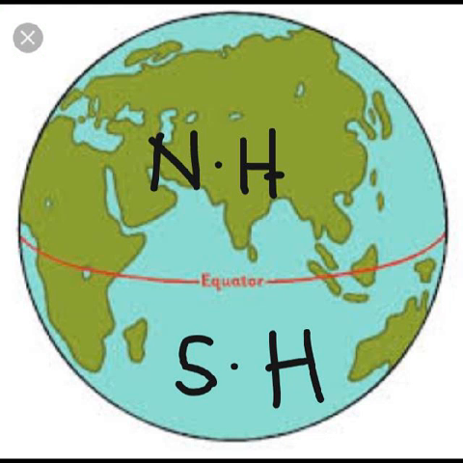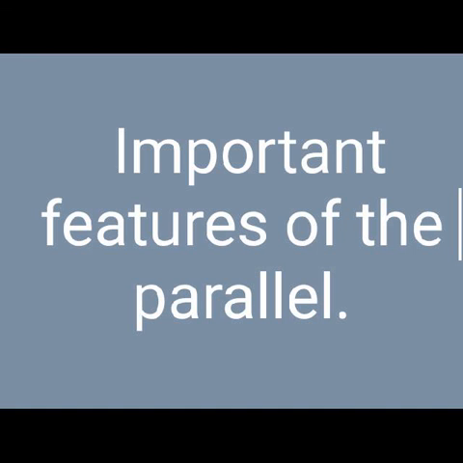Zero-degree latitude is the equator. From the equator to the north it is called the northern hemisphere. From the equator to the south it is called the southern hemisphere. There are two hemispheres. Important features of the parallels.